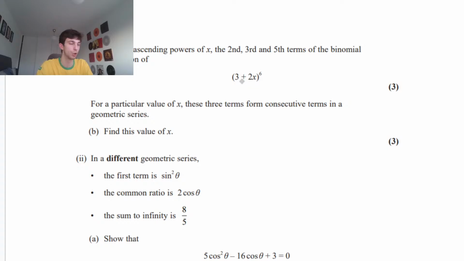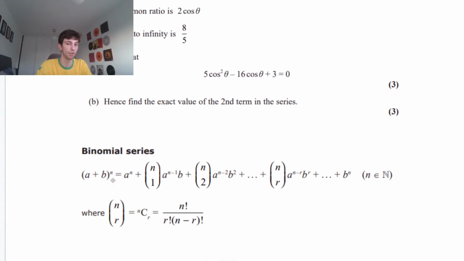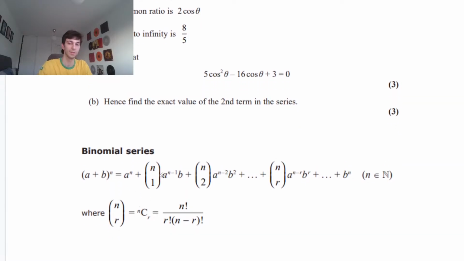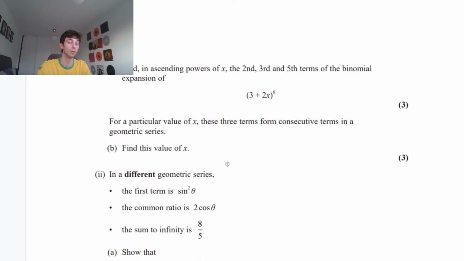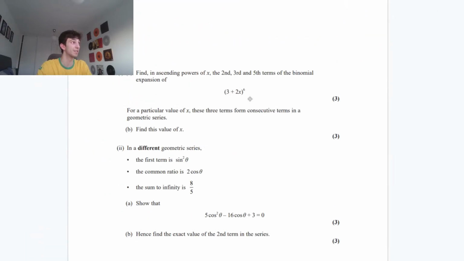Alright guys, we have 3 plus 2x to the power of 6. Using the formula, we know that a plus b to the power of n is simply the sum of n choose r, a to the n plus so on. I'm not going to read out the whole formula, guys. I was just going to say that we have a to the n, then we take away 1 from the power each time, then we have b to the r, and we're going to be adding 1 to that power every single time, okay? Where our a value is 3, and our b value is 2x. The power n is 6.